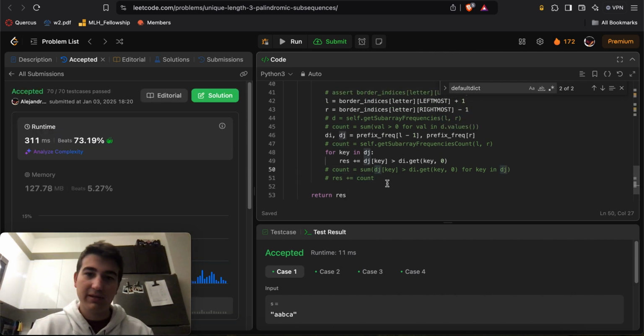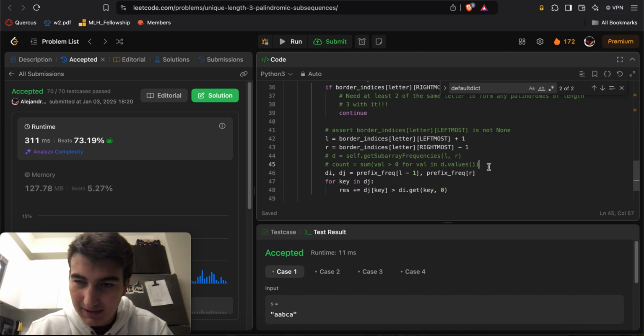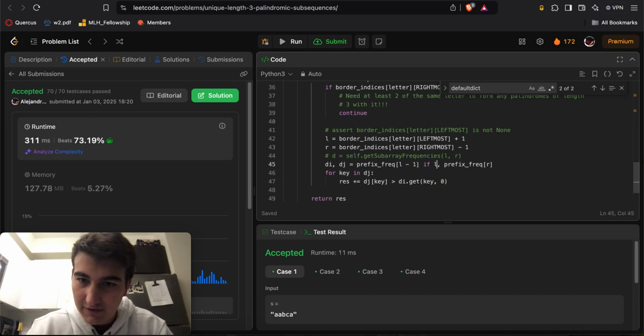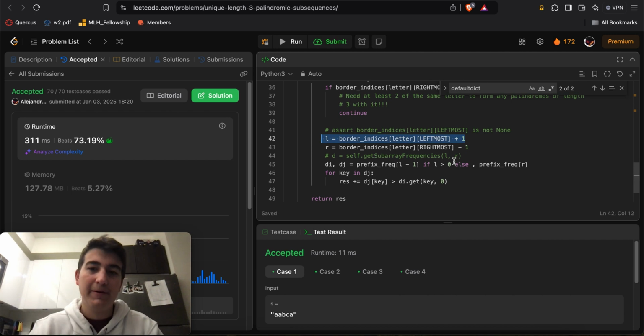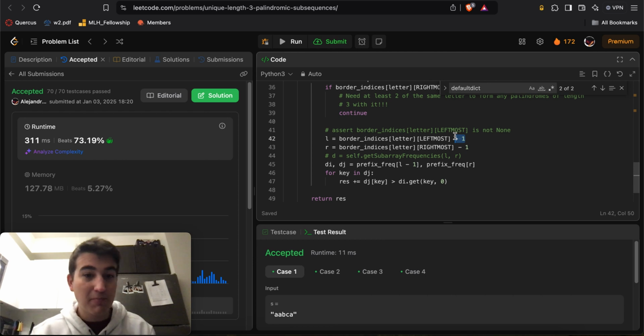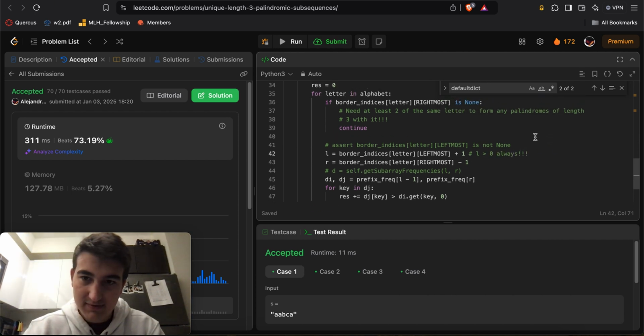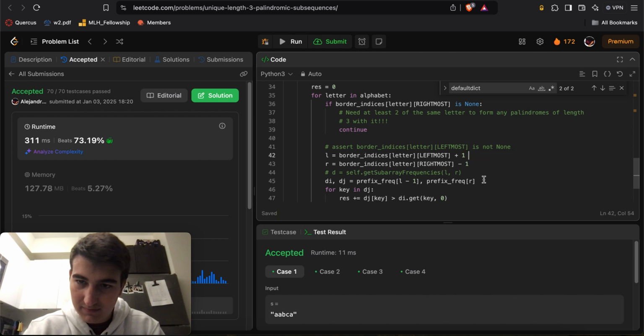I like to sometimes push my O of 1 inefficiencies here and there to see how far I can get. But here it doesn't seem, if L greater than 0, else, that's why. L is always greater than 0 because I put a +1 here. L always greater than 0. There we go. That's why.